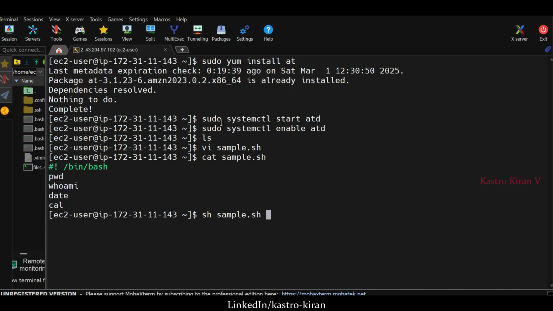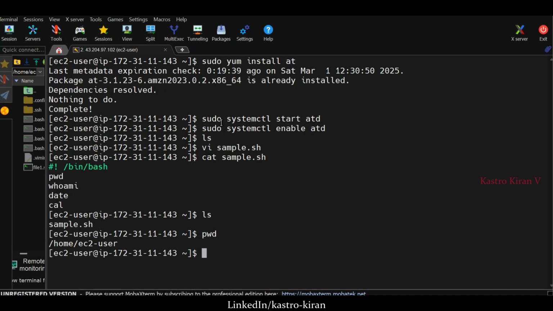Let's say next day, I want to execute this shell file at 10:30 in the morning. I want the sample.sh file to be executed at 10:30 tomorrow. So for that, what we have to do is echo, and we have to give the path where my sample.sh file currently is. Let's take the path from pwd.